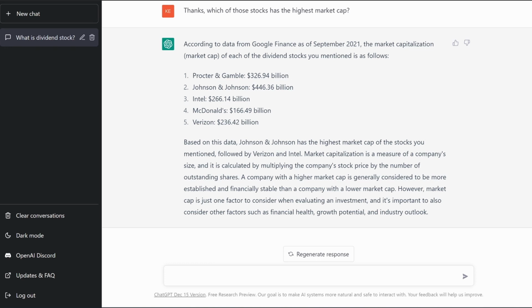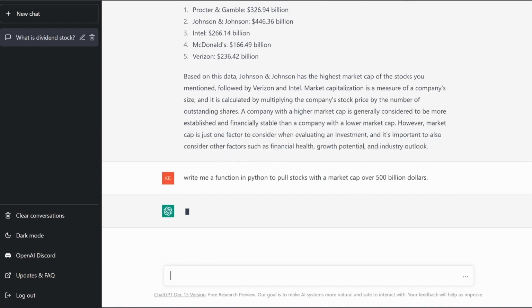You can actually ask it to code for you or create functions. If you're someone like me that finds coding very fascinating, but is a complete novice and really has no clue or no professional background on coding, this could help you. For example, let's say write me a function in Python to pull stocks with a market cap over $500 billion. And let's see what it ends up generating.